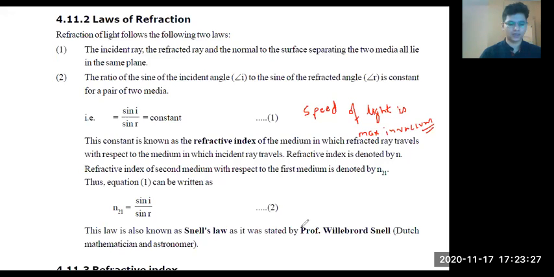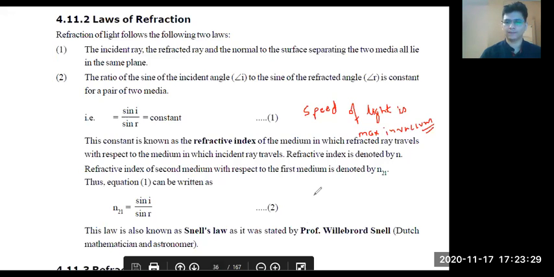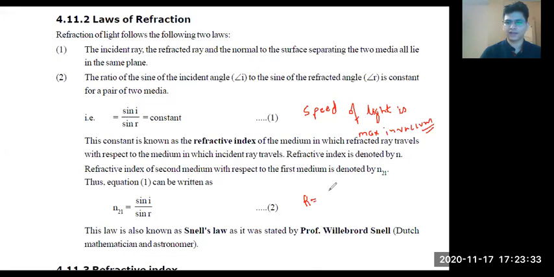Suppose I want to take a ratio, a random ratio k, which is speed of light in vacuum by speed of light in medium, right?